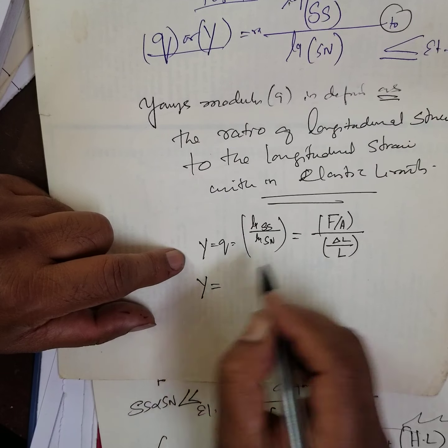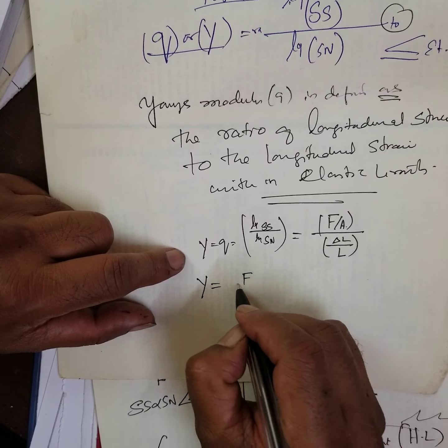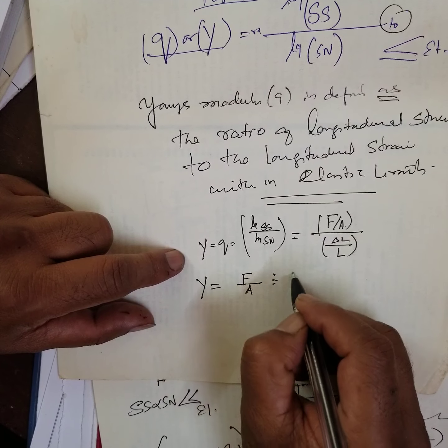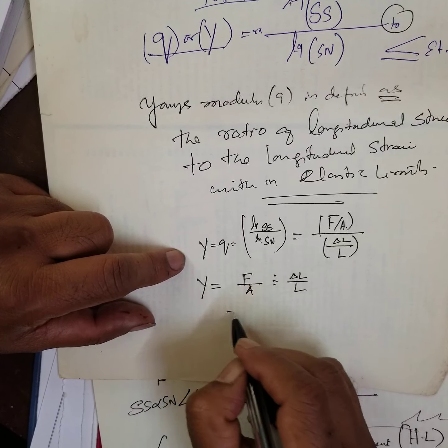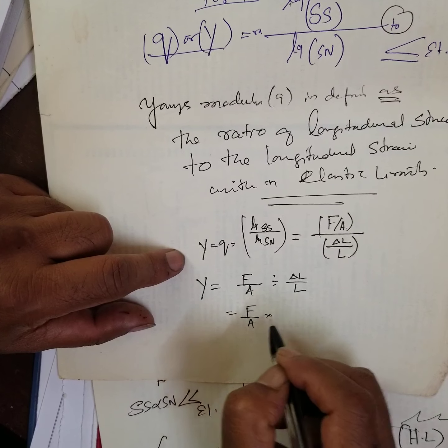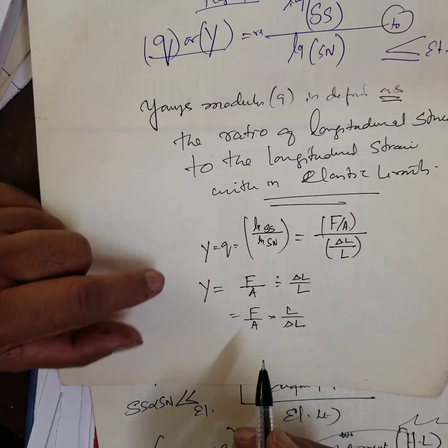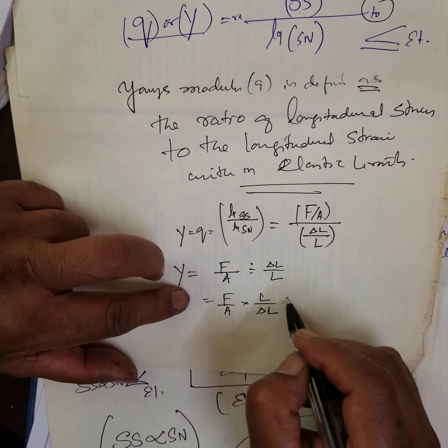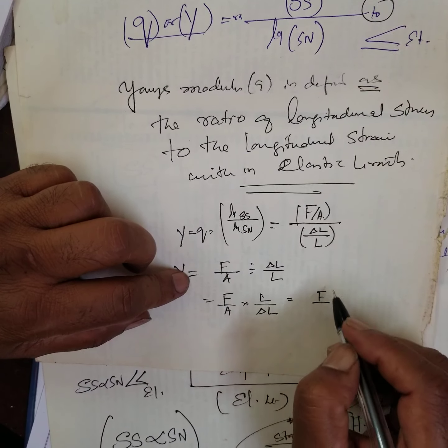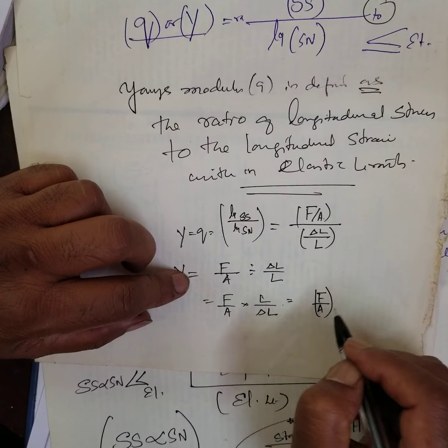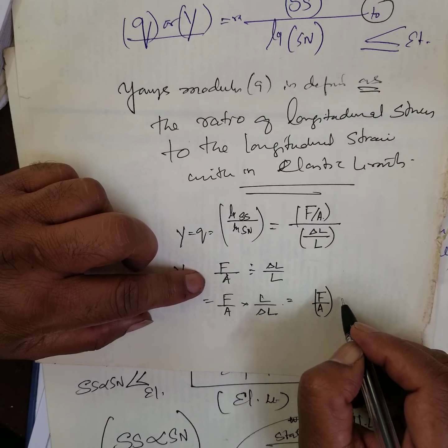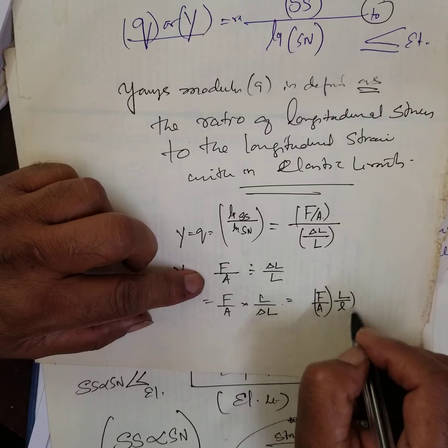Therefore, Y is equal to F by A divided by delta L by L, or F by A into L by delta L. Don't cancel the delta. That is why we write F by A into capital L by small l.